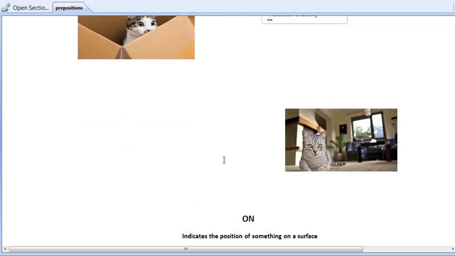Moving to the next sentence. Here you can see a cat is in the room. See, again, room is a limited area. The cat is in that room. It is within the boundary of that room. So that's how in functions.